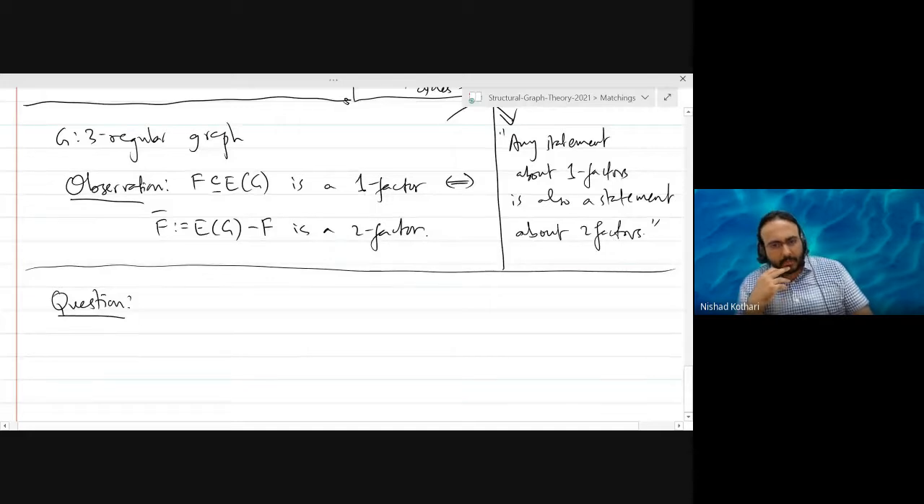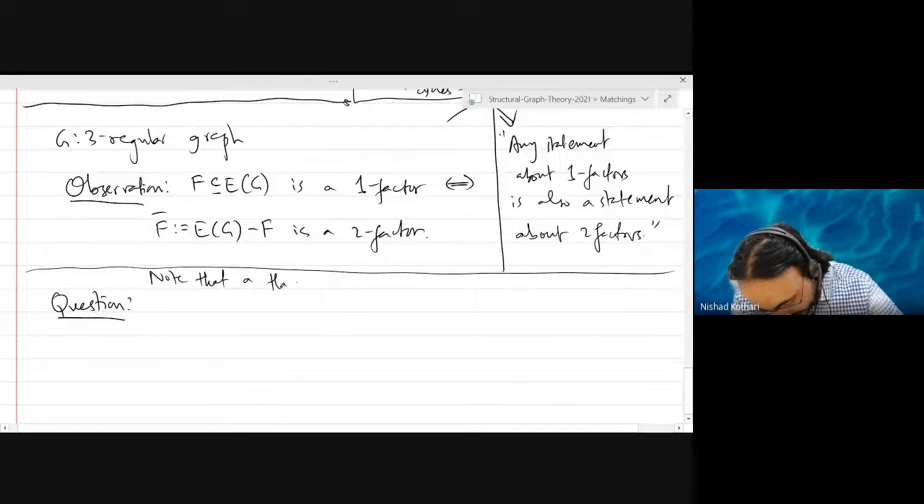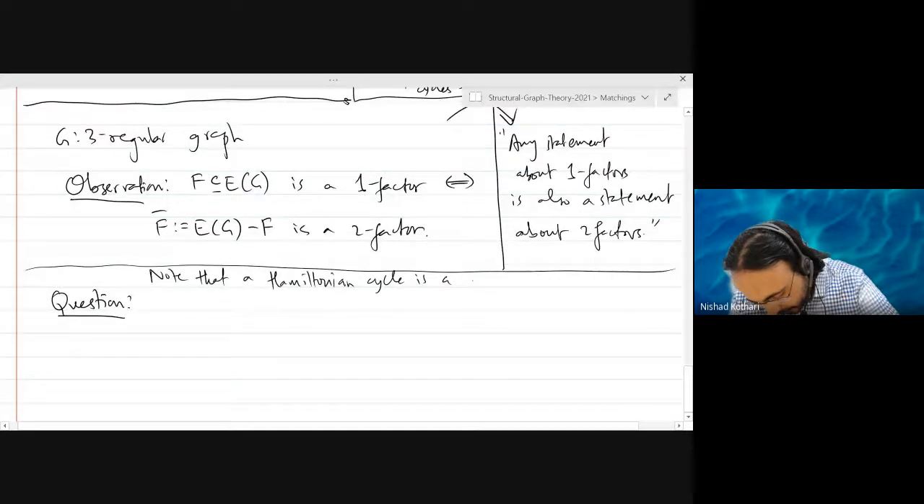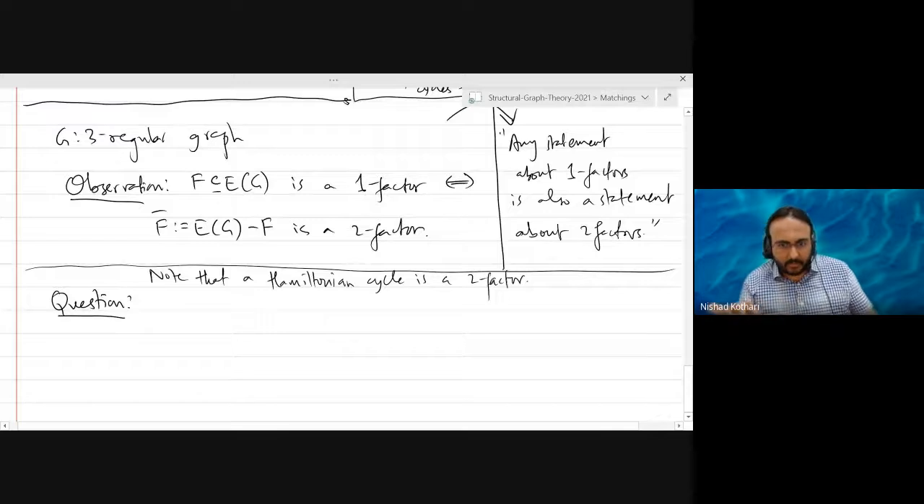There is a special type of two factor which you all know. It's called a Hamiltonian cycle. Note that a Hamiltonian cycle is a two factor in any graph, and in particular it is a two factor in a cubic graph, if there is a Hamiltonian cycle.